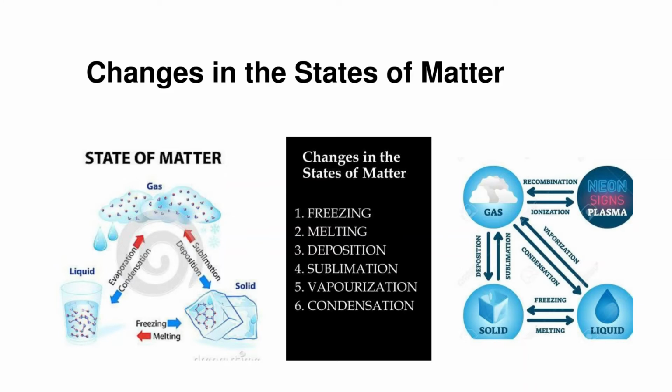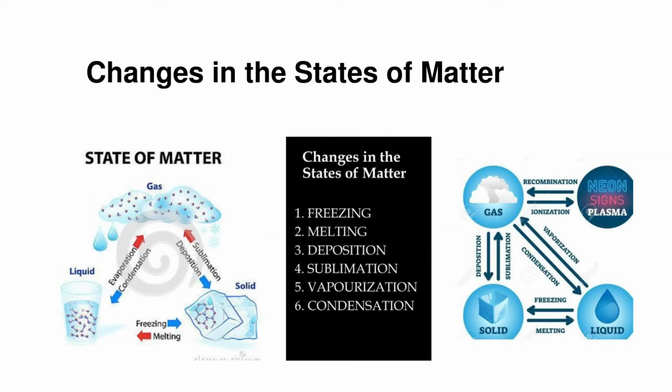So basically, the changes in the state of matter are broadly classified into six steps: freezing, melting, deposition, sublimation, vaporization, and condensation. When we talk about the conversion of solid to liquid, it is melting, and when the liquid gets converted into solid, it is freezing.